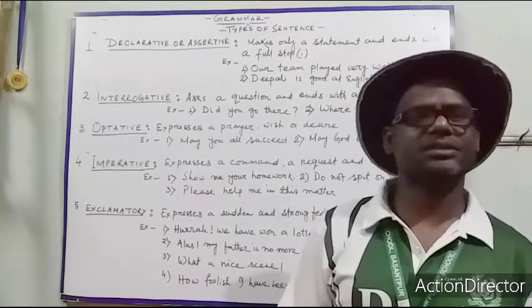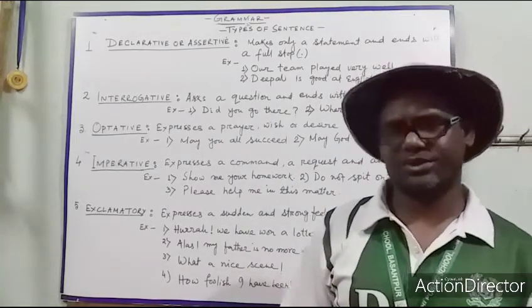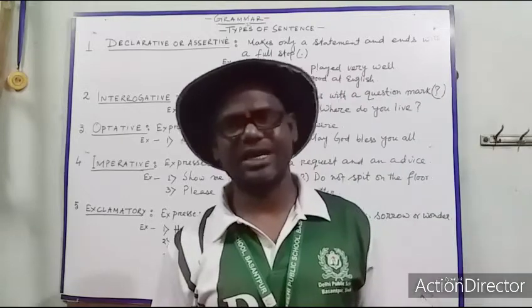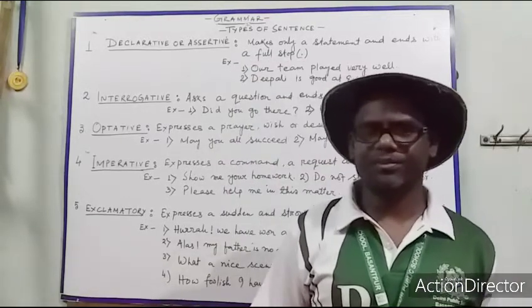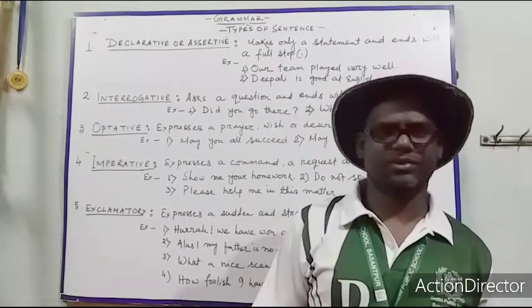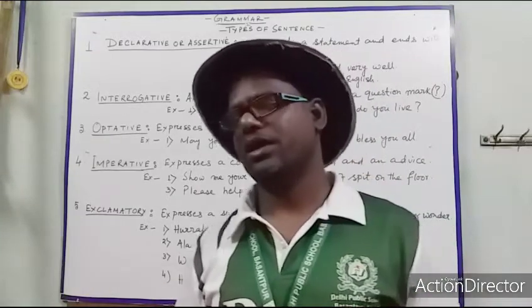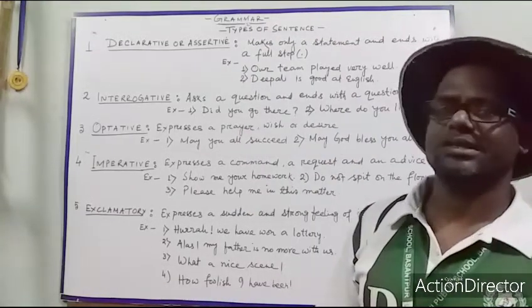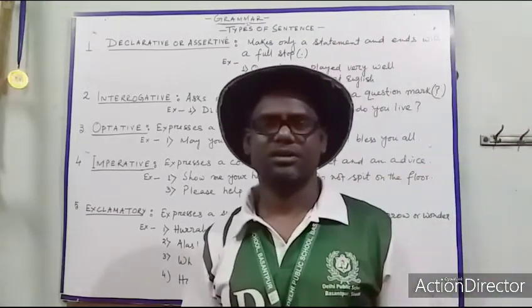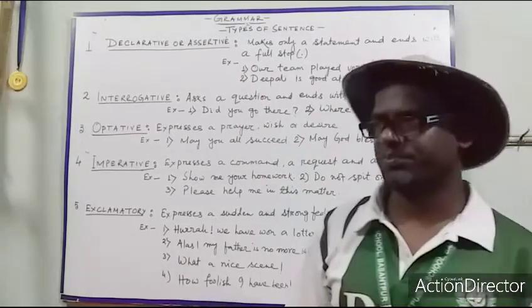Now sentences may be of two types mainly. What are they? Affirmative and negative. Affirmative means yes, that means positive.